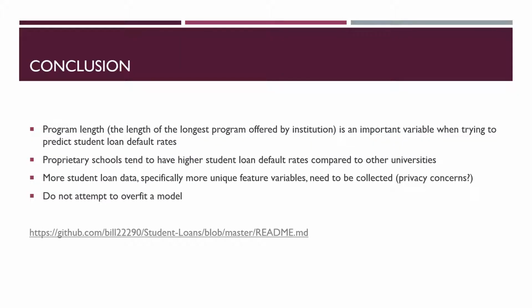Even though the accuracy of the different machine learning models wasn't very good, this still was a worthwhile exercise for a couple of different reasons. Based upon the models, we could see that program length, the length of the longest program offered by the institution, and school type, specifically if a school is proprietary or not, are relatively important features in the data with respect to trying to predict the default rate. Students who are more committed to their academic career in terms of finances and time invested are more likely to have lower default rates compared to their peers.